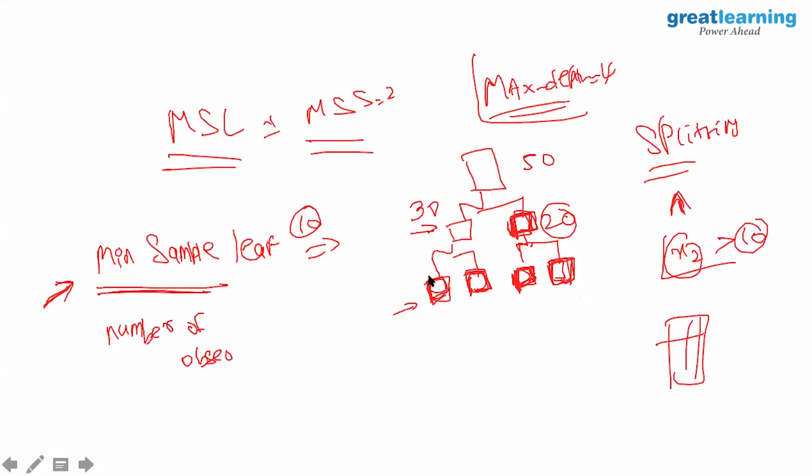Yes. Now, if I say min sample leaf is 10, and a splitting criterion is not able to produce at least 10 observations in each of these buckets, minimum should be 10, there can be more, I will essentially not split further.